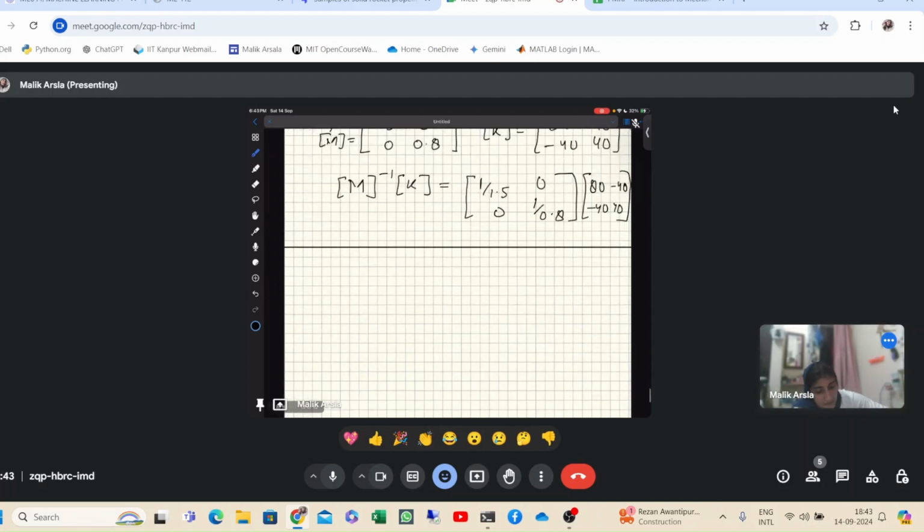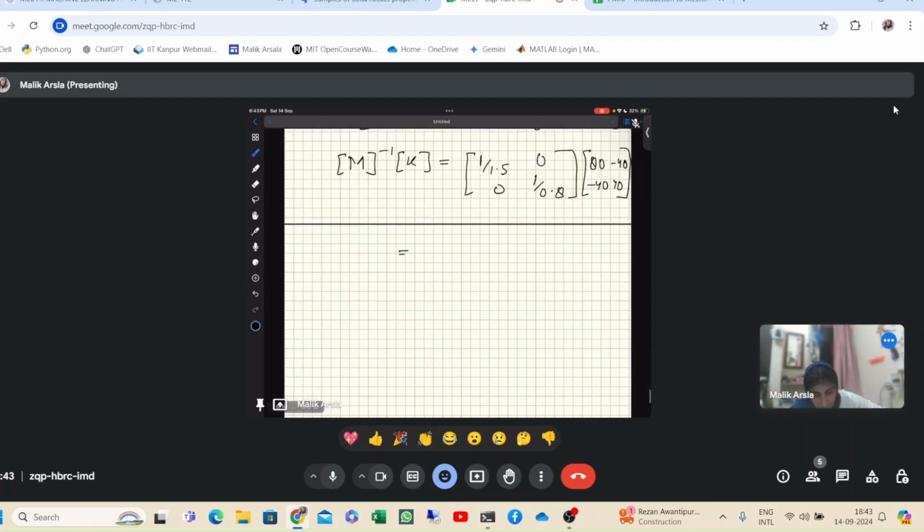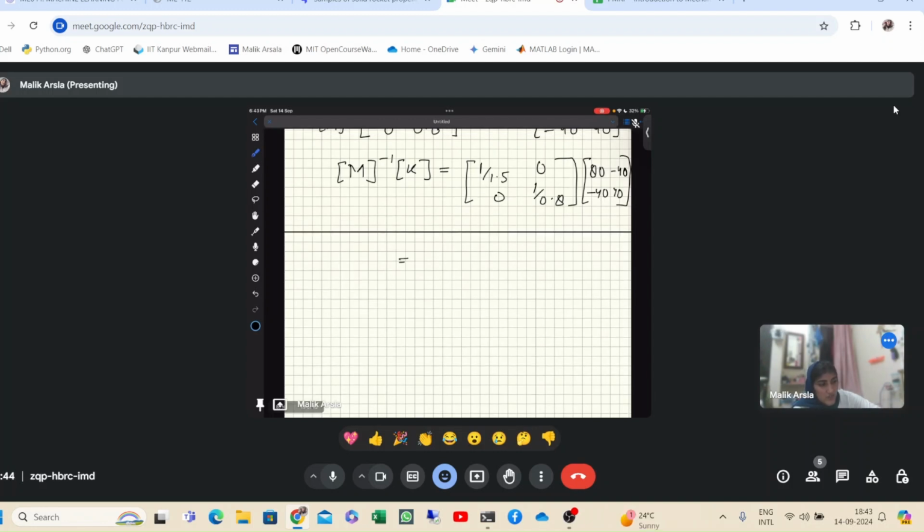Right, now I have calculated this matrix already. You can also cross verify it once, because sometimes we can make mistakes. So it will be 160 by 3, the multiplication of both of these matrices. This one will be 80 minus 80 by 3, minus 50 and 50. Okay, so this is basically my M inverse K.